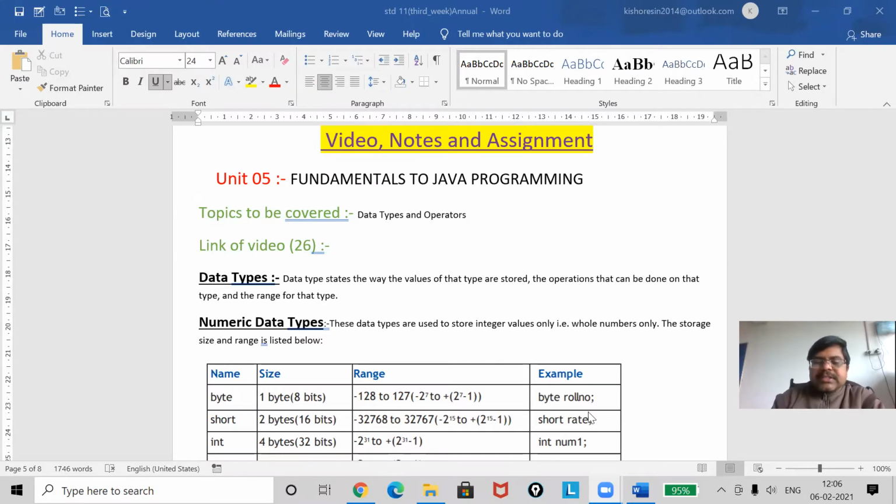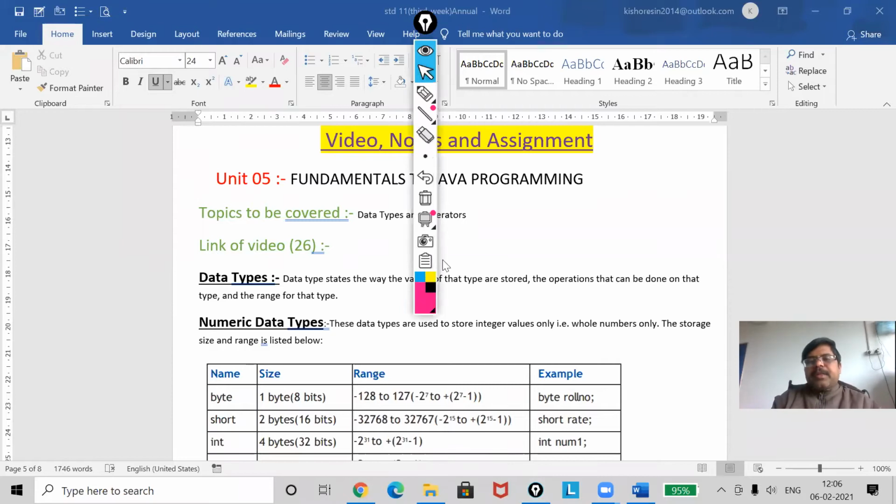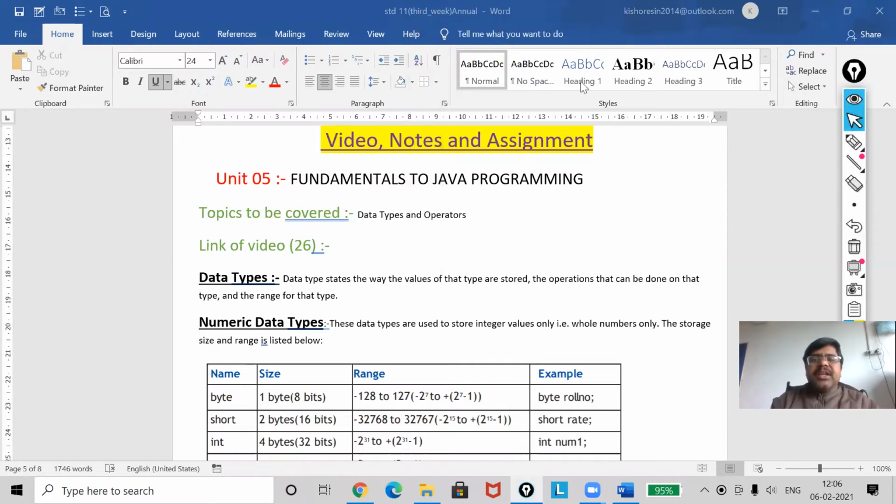Today I am going to discuss data types and operators. But before that, you must know, my dear, what a token is. Token is very important for your Java. So first of all, you have to know what a token is.